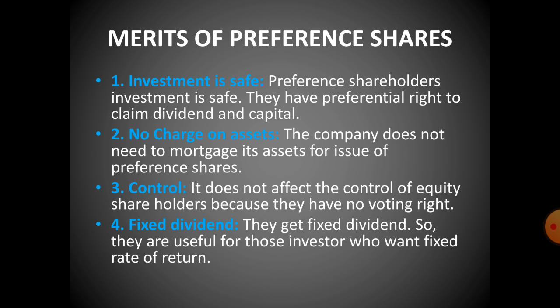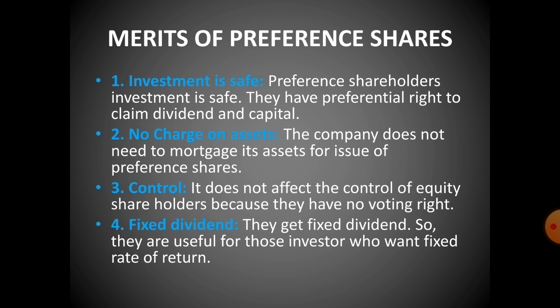Control. It does not affect the control of the equity shareholders because they have no voting right. Means preference shareholders do not have any kind of voting right as compared to the equity shareholders. Next and the last one is the fixed dividend. They get fixed dividend, so they are useful for those investors who want a fixed rate of return.